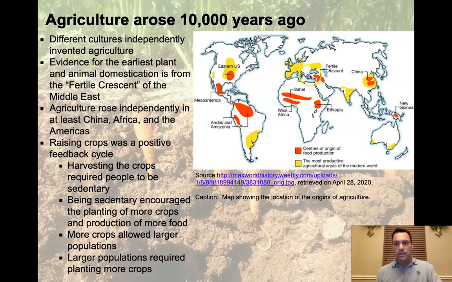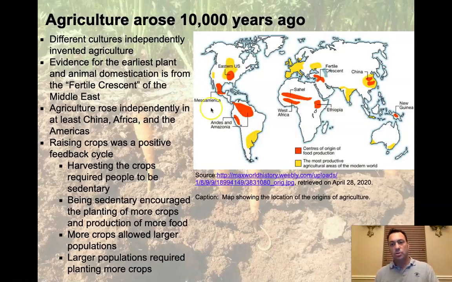One of the primary places this happened, or actually I should say the first place this happened, is probably the Fertile Crescent or Mesopotamia. This is based upon archaeology. About 10,000 years ago, we have very good evidence that human beings were doing agriculture, which is planting crops. Shortly thereafter, we have very good evidence that this was happening in China, New Guinea, Ethiopia, West Africa, the Andes Mountains, and Mesoamerica, as well as in the eastern United States. So these are places that independently developed the origins of food production.